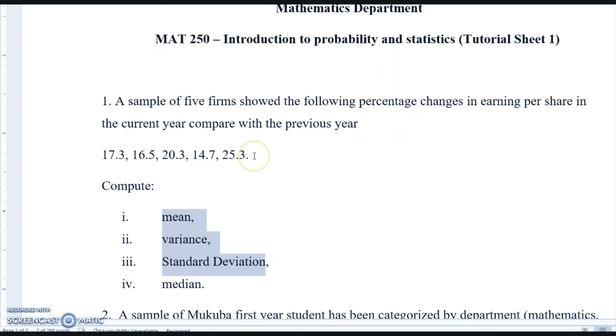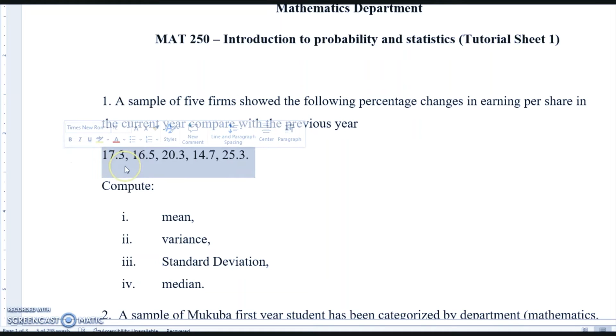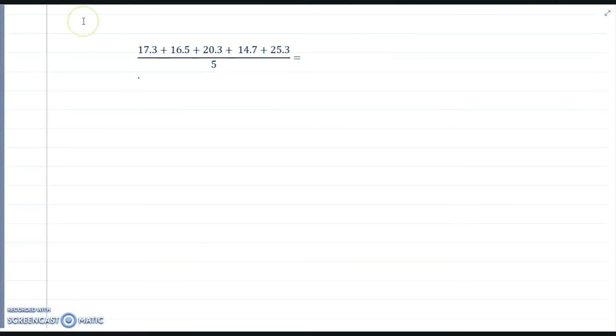So the data given is what? It is ungrouped. Let me just copy that. So the data given is ungrouped. So this is the data that we have. So to find the mean, which is x bar, just write x bar here.